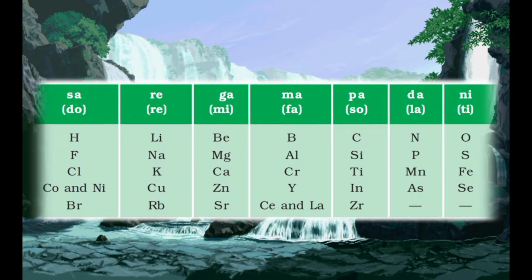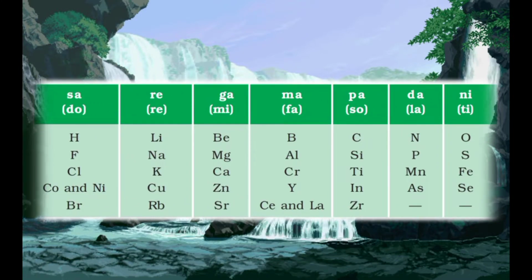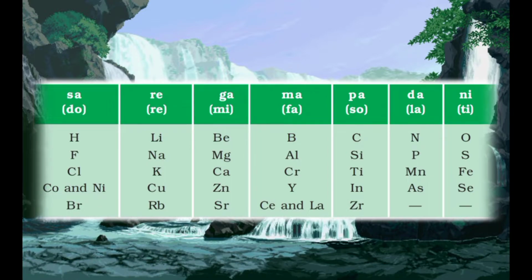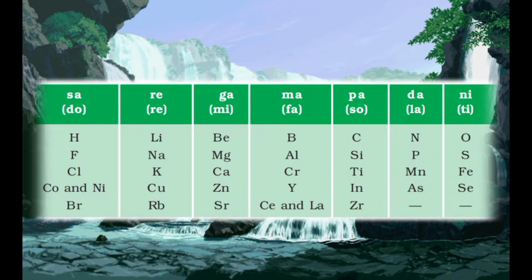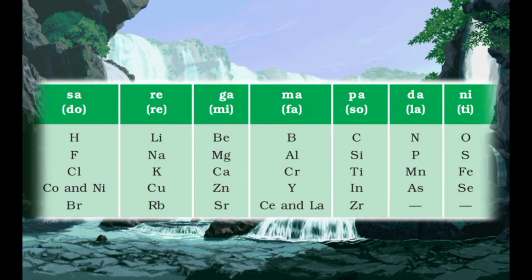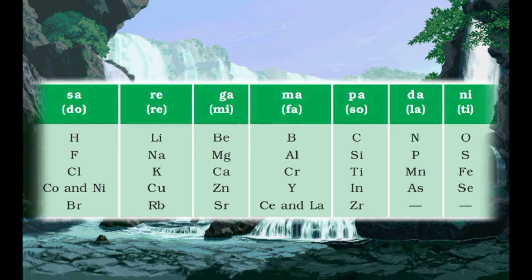It was found that the law of octaves was applicable only up to calcium, as after calcium every eighth element did not possess properties similar to that of the first. It was assumed by Newlands that only 56 elements existed in nature and no more elements would be discovered in the future. But later on, several new elements were discovered, whose properties did not fit into the law of octaves. In order to fit elements into his table, Newlands adjusted two elements in the same slot, but also put some unlike elements under the same note.